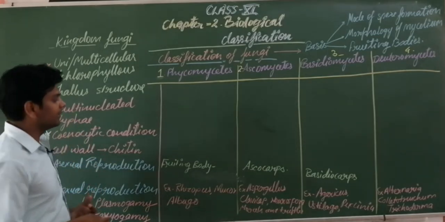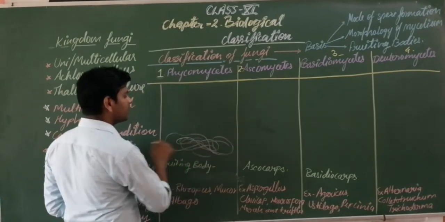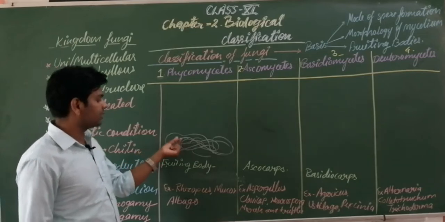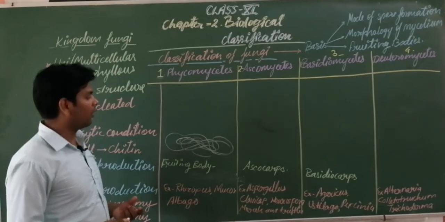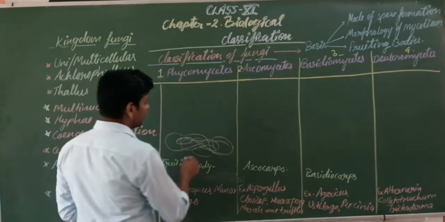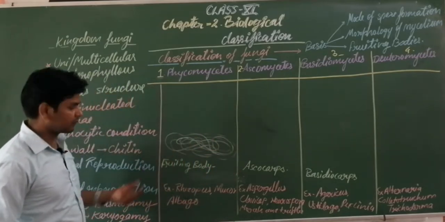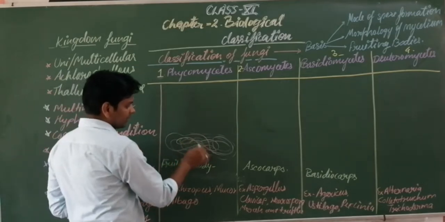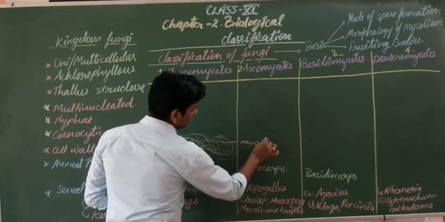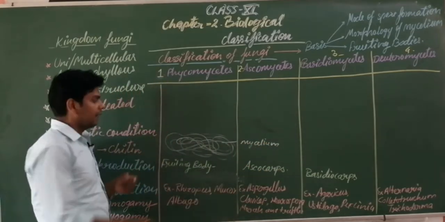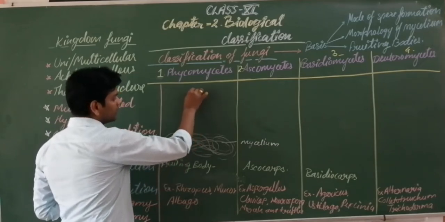What is fungi? You know, when pickle or bread or any edible thing is exposed to moisture for a few days, then it becomes brownish, reddish, whitish, blackish or bluish in color. Students, these thread-like structures appear on the surface. This thread-like structure, this network, is known as the mycelium.